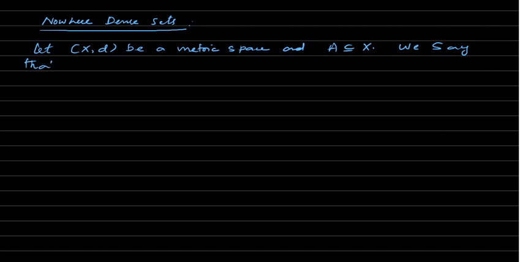Given a metric space X, let (X, d) be a metric space, and A is a subset of X. We say that A is nowhere dense if the interior of A closure is the empty set. Okay, that's the definition.